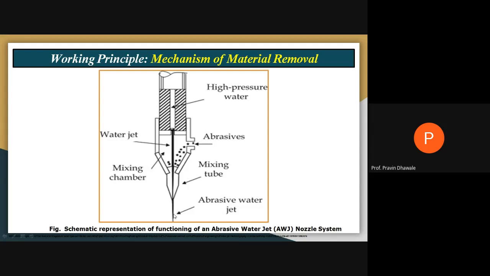And this high velocity water jet, when it strikes the surface of the workpiece, will remove the material from the surface of the workpiece by initiating cracks. Means cracking of a certain part of the material will take place along with erosion. So material is removed from the surface of the workpiece.